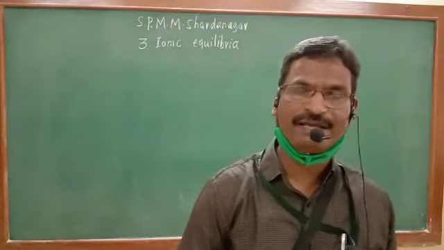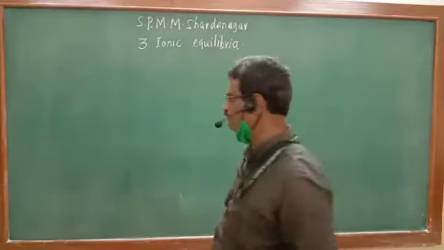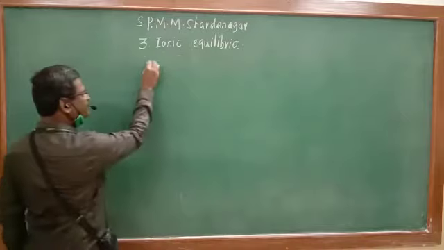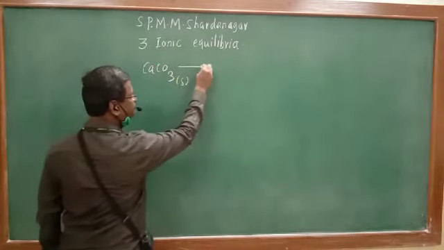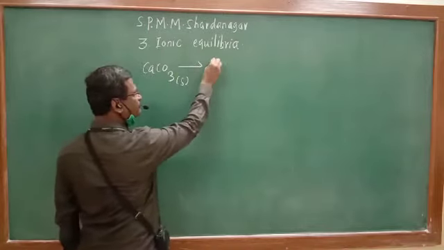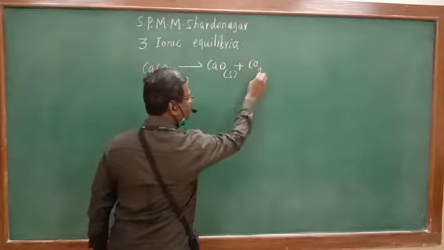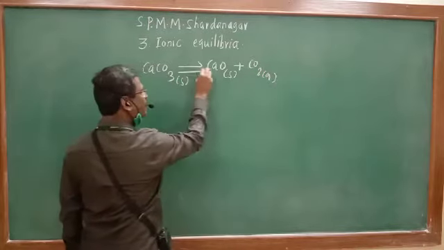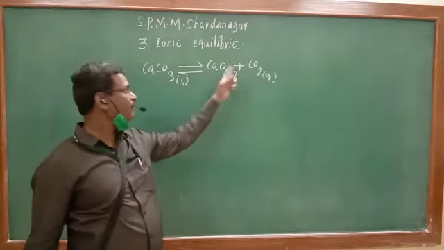Forward reaction takes place and backward reaction also takes place. See here, the reaction you studied last year is like this. Calcium carbonate solid, whenever heated, is converted to calcium oxide plus CO2 gas, and these two products are obtained by decomposition